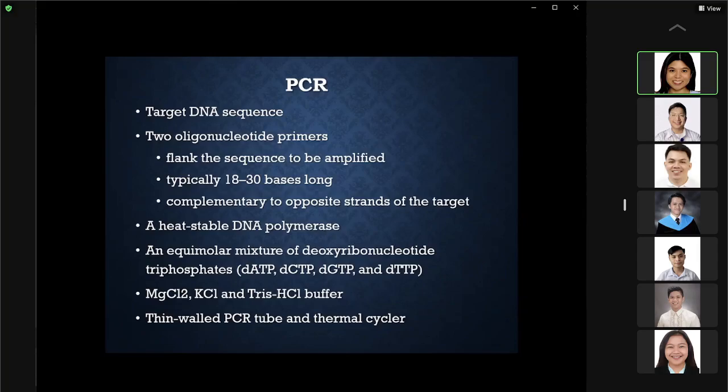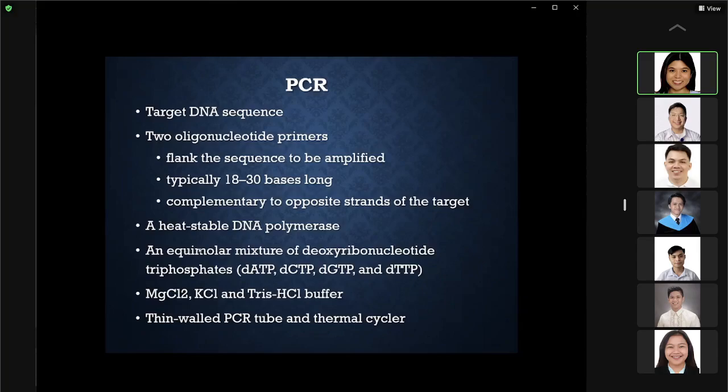Of course, you have to have a target DNA sequence. Okay. And then you have to have 2 oligonucleotide primers. The oligonucleotide primers will flank the sequence to be amplified. And usually they are 18 to 30 bases long, and complementary to the opposite strands of the target DNA. You also need a heat-stable DNA polymerase. No? It should have an optimum temperature of 70 degrees centigrade.